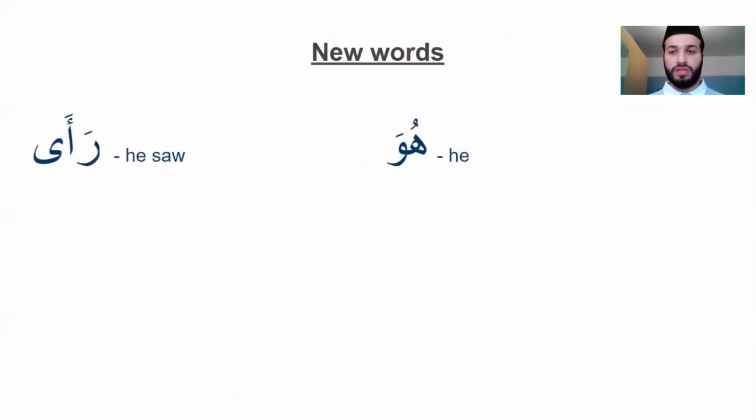So our new words for today are just two because we've done more grammar today. They are ra'a, which is he saw. It's another one of our past tense verbs, 3 letters, just like kataba, he wrote, and khalaqa, he created. And huwa is a masculine pronoun, meaning he. But also it can mean it, if the thing that it's referring to is inanimate, not alive, but masculine in Arabic.